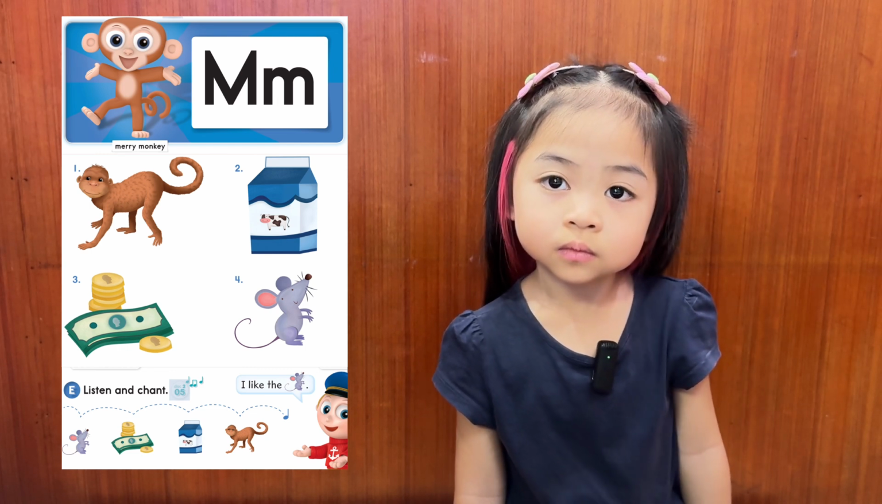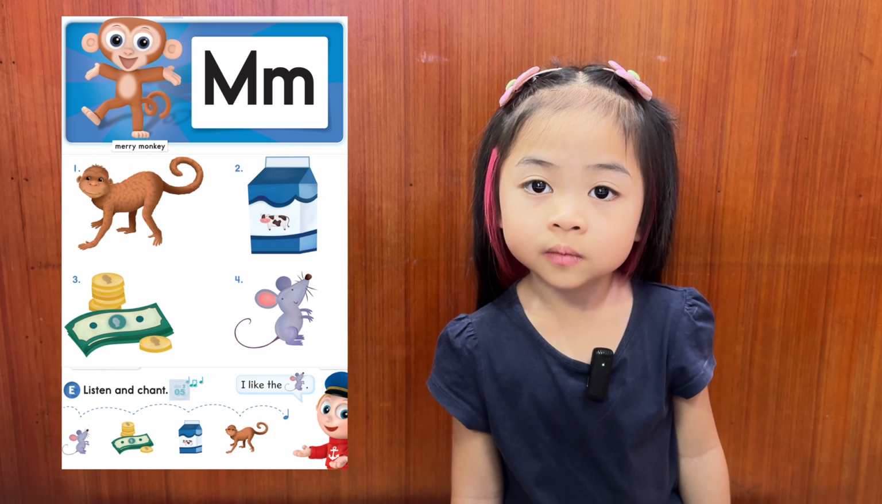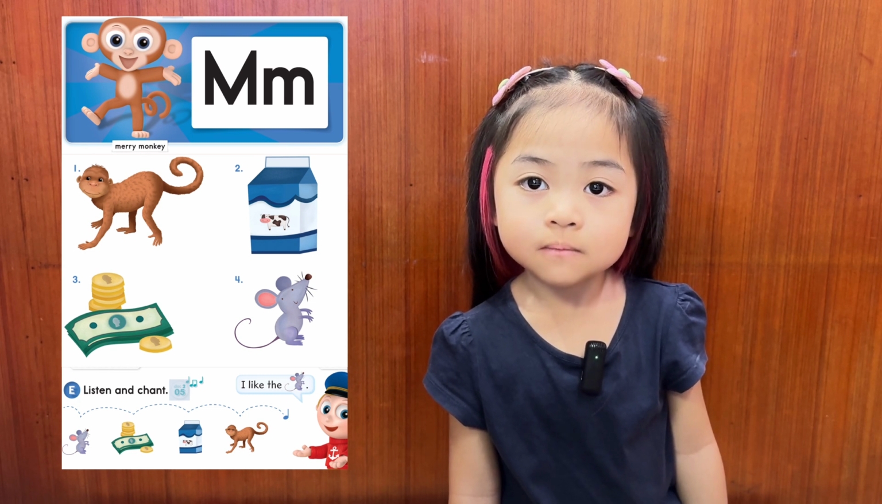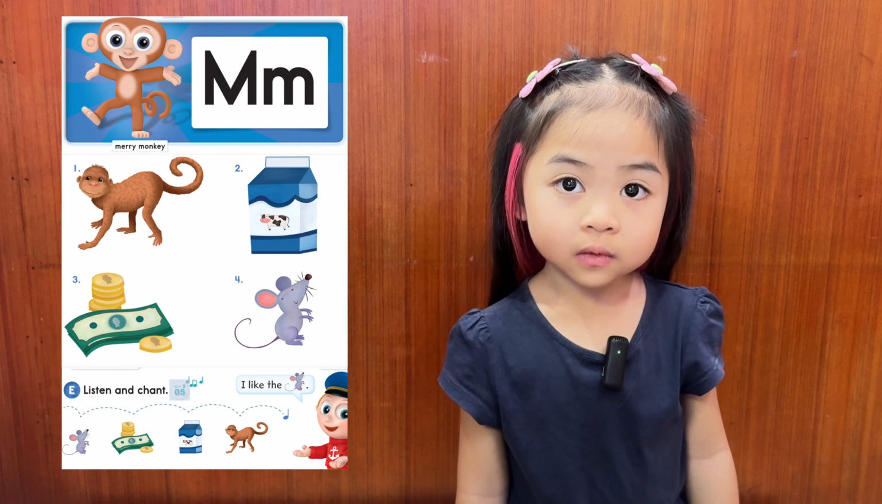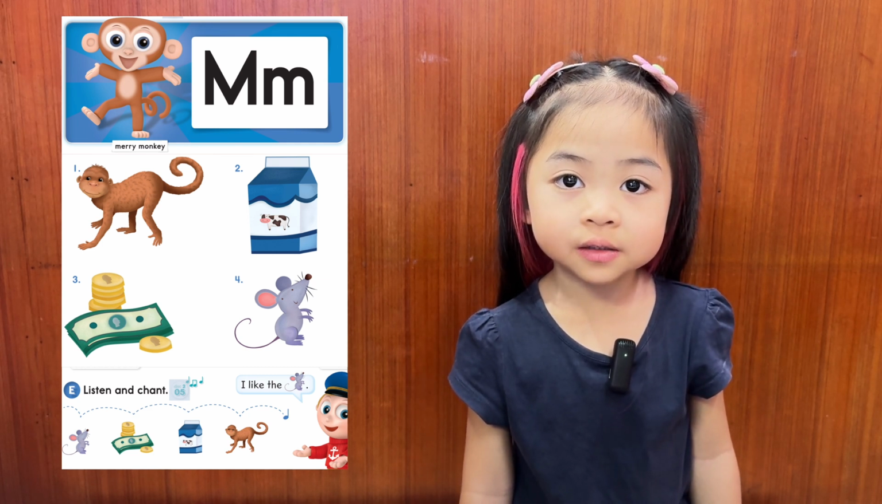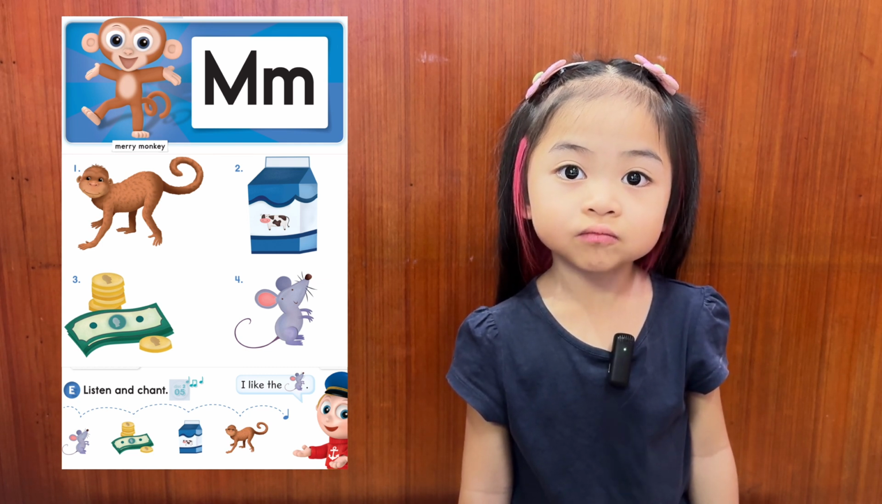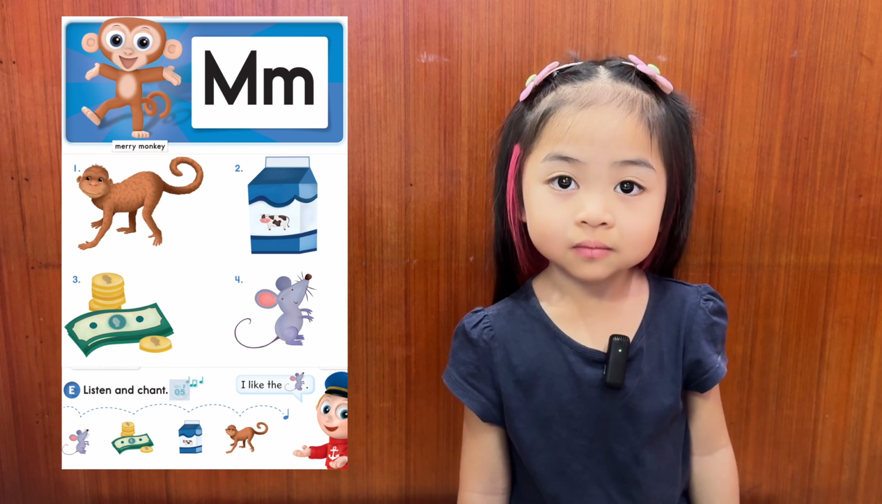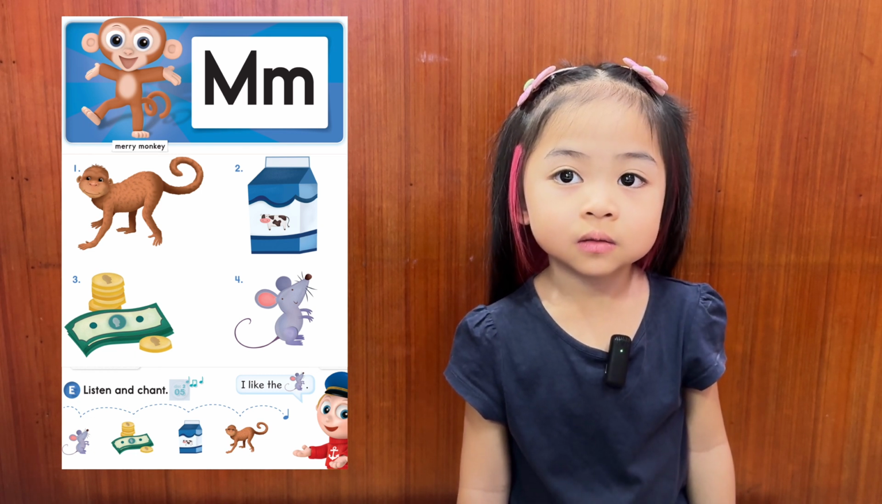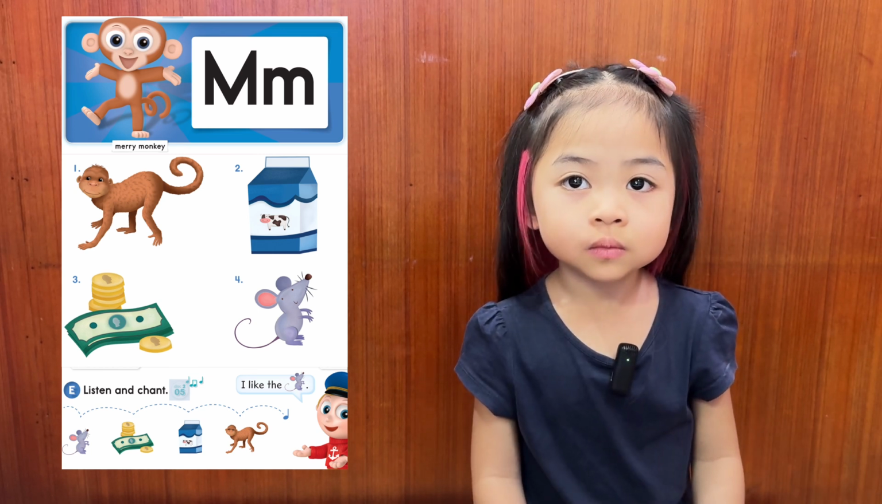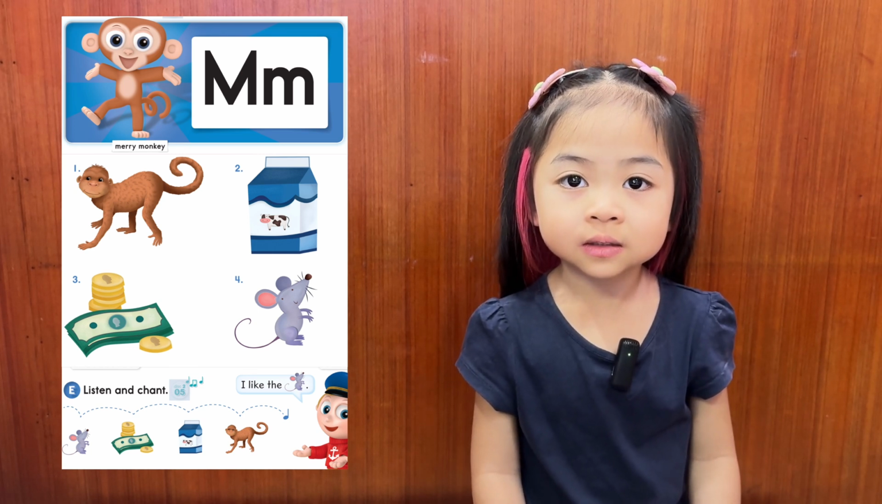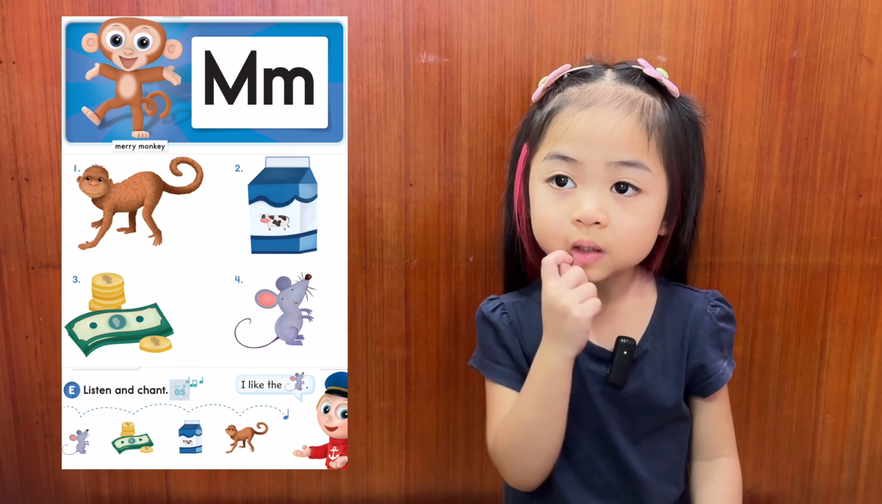What's the beginning sound? M. Very good. Now, what's this? Monkey. Yes. And this is a very happy monkey, right? We call him Merry Monkey. Merry Monkey. Excellent. Now, what's this? Picture number 1. Monkey. Yes. What about 2?